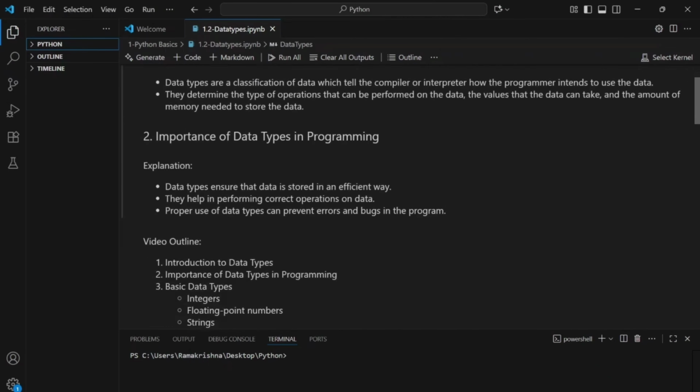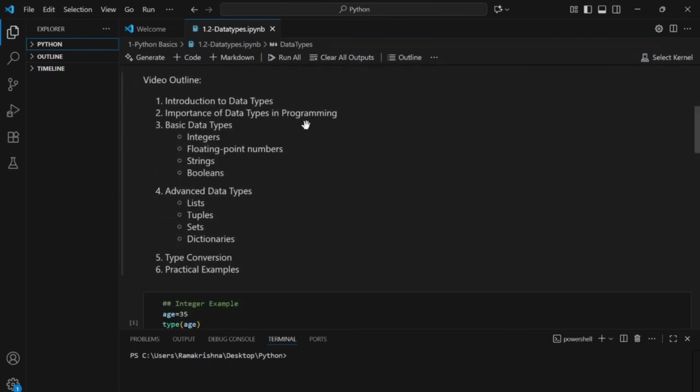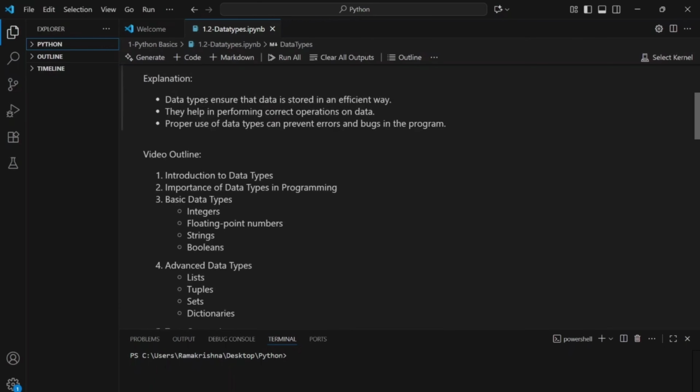So, I have the definition here, but let's go to the outline that we are going to cover in this video. Introduction to data types, importance of data types in programming, basic data types: integers, floating point numbers, strings, booleans. These basic data types we are going to cover in this video. Advanced data types are lists, tuples, sets, dictionaries. These advanced data types we are going to cover in some future videos. Type conversion, practical examples. A few examples of type conversion we saw in our previous video. You can check that out.